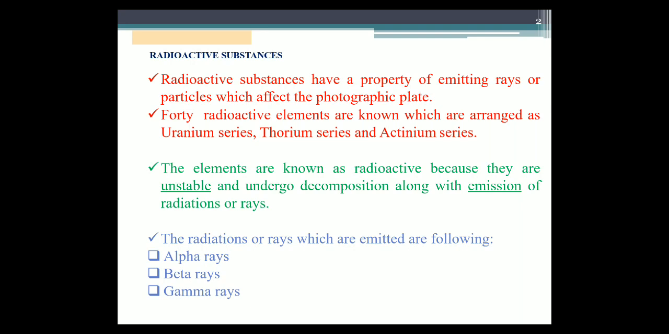Radioactive substances have the property of emitting rays or particles which affect the photographic plate. There are 40 known radioactive elements, which are arranged as the uranium series, thorium series and actinium series. The elements are known as radioactive because they are unstable, and they undergo decomposition, meaning they decay along with emission of radiations or rays. The radiations or rays which are emitted are alpha and beta particles and gamma rays.